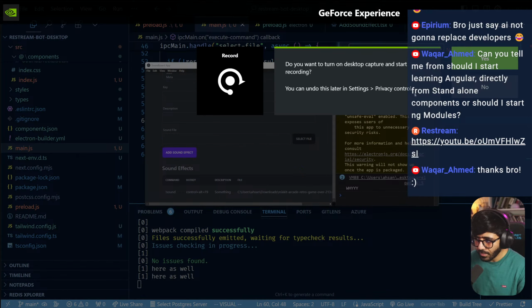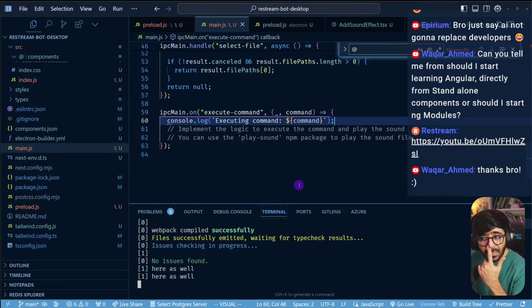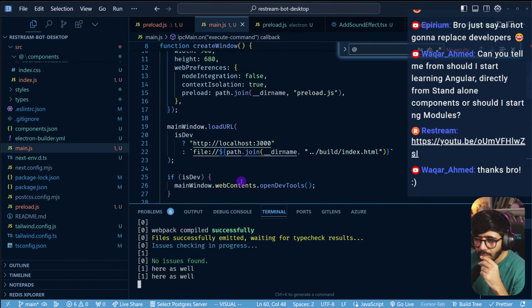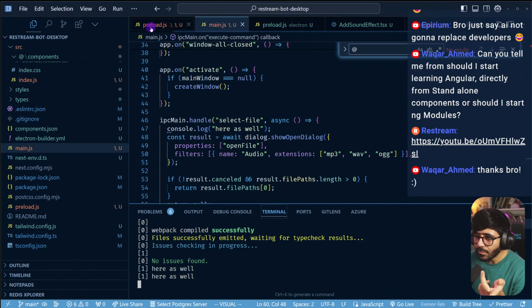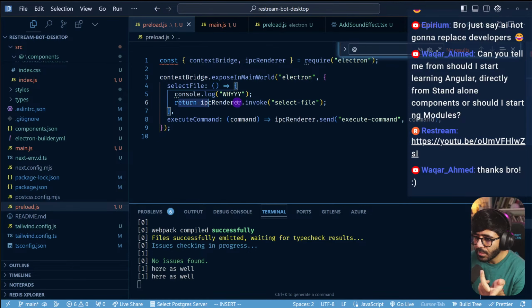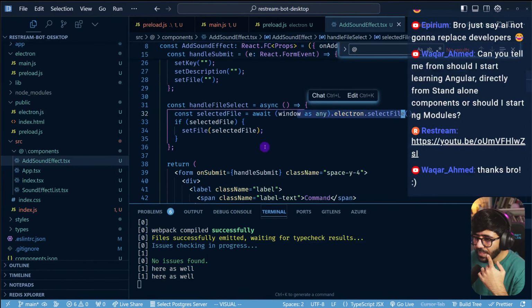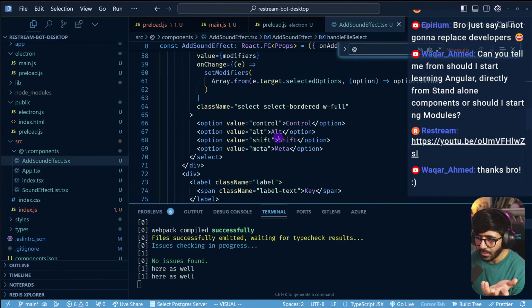No, it doesn't do that. No, but it doesn't do that. So the question is, when we have these commands done, what happens after that? So preload.js, it invokes select file. We get that, we set the file, and that's pretty much it. So when we submit, what happens then?